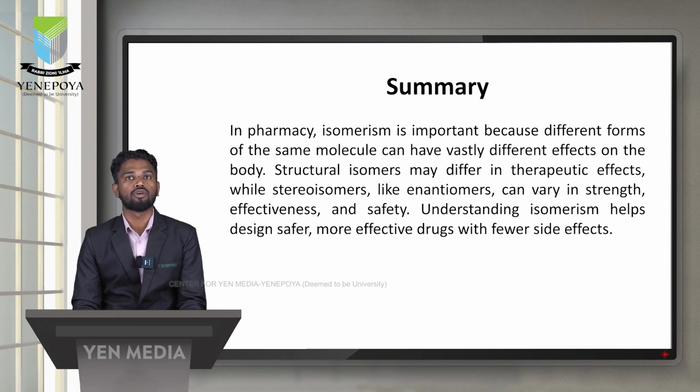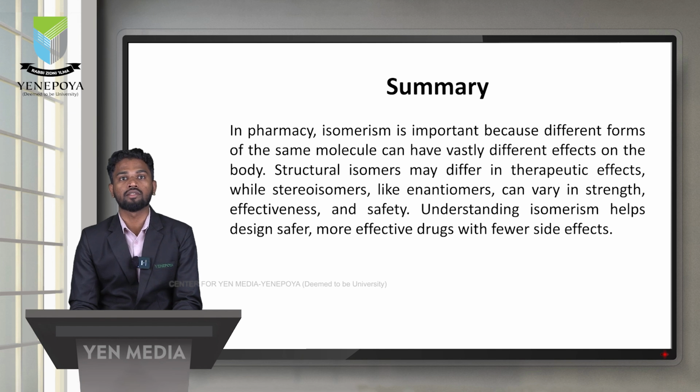In pharmacy, isomerism is very important because isomers of the same molecule have different effects on the body. Two different isomers vary in their therapeutic action or pharmacological effect. Structural isomers may differ in their therapeutic effect, while stereoisomers like enantiomers can vary in strength, effectiveness and safety. So understanding isomerism helps to design safer or more effective drugs with fewer side effects.